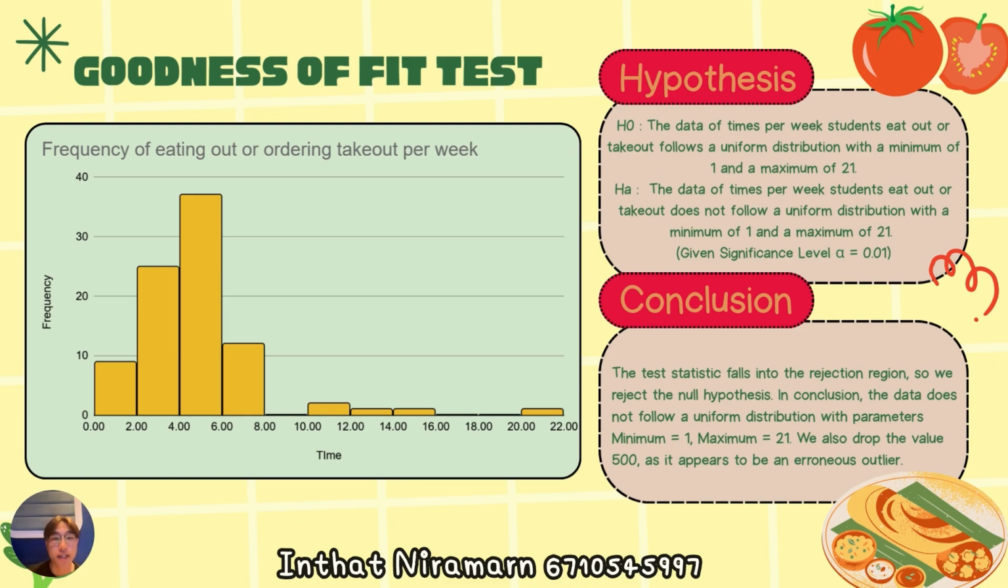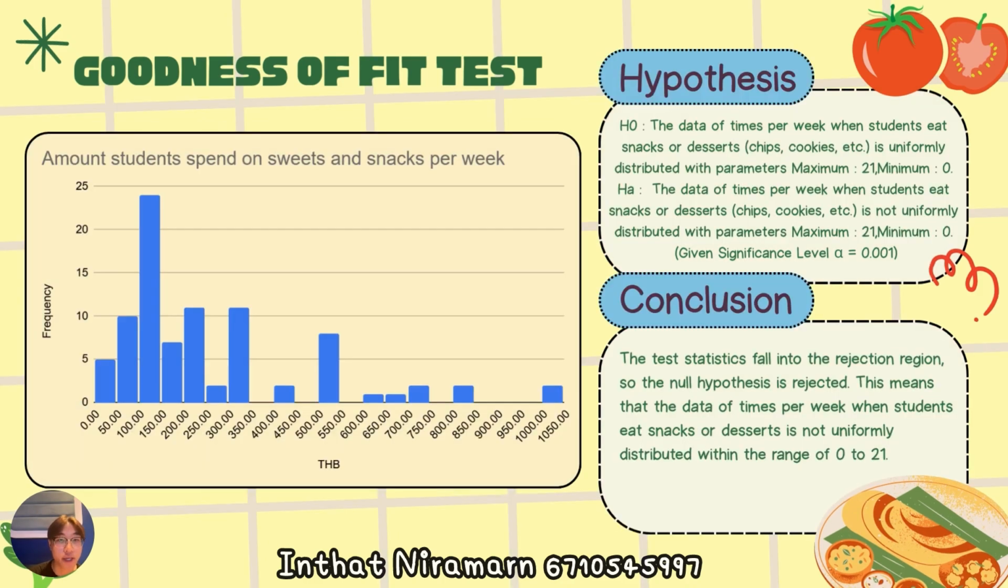Alternative hypothesis: the data of times per week students eat out or take out doesn't follow a uniform distribution, given significance level of 0.01. In conclusion, the test statistic falls into the rejection region, so we reject the null hypothesis. The data does not follow the uniform distribution with parameters minimum equal to 1 and maximum equal to 21. We also adopt the value 500 as it appears to be an outlier. Okay, last one is the goodness of fit test of how often students eat sweets and snacks per week.